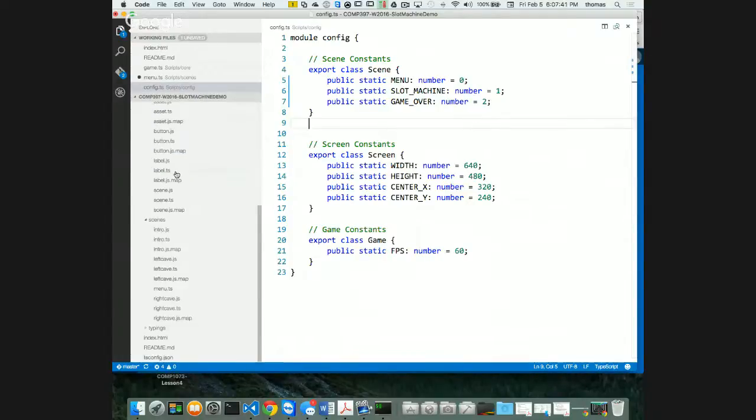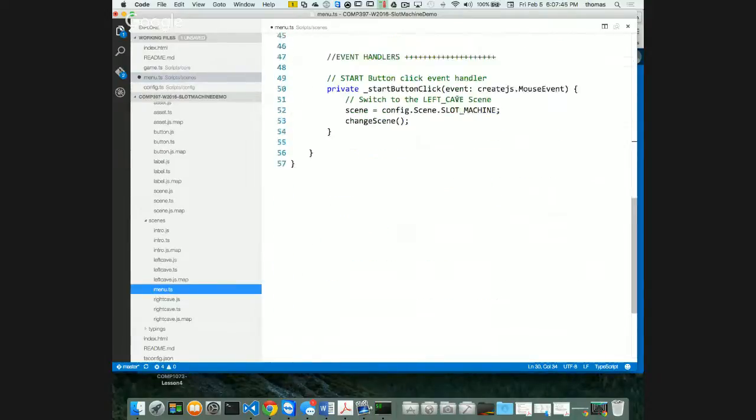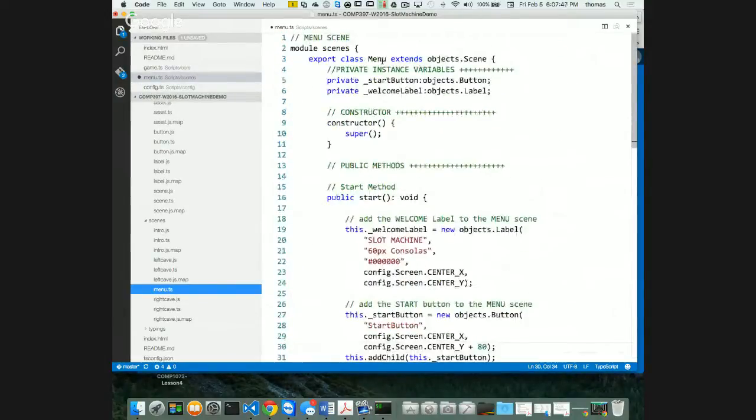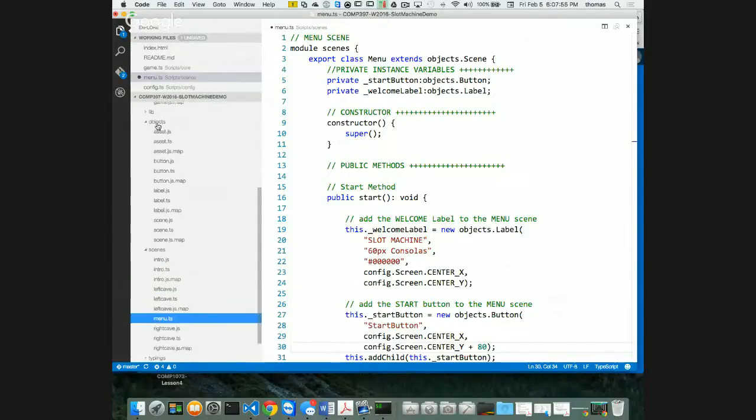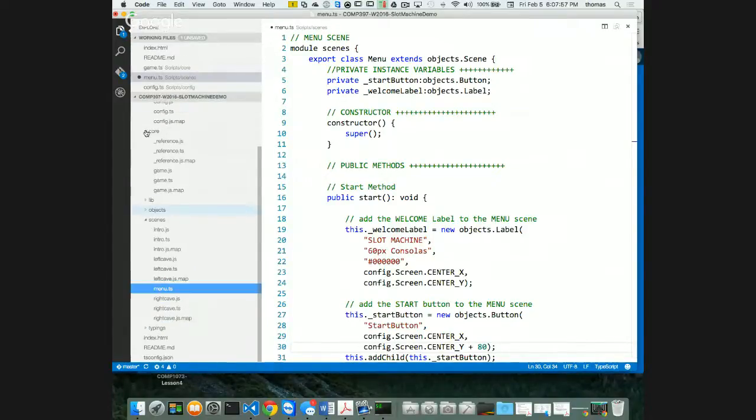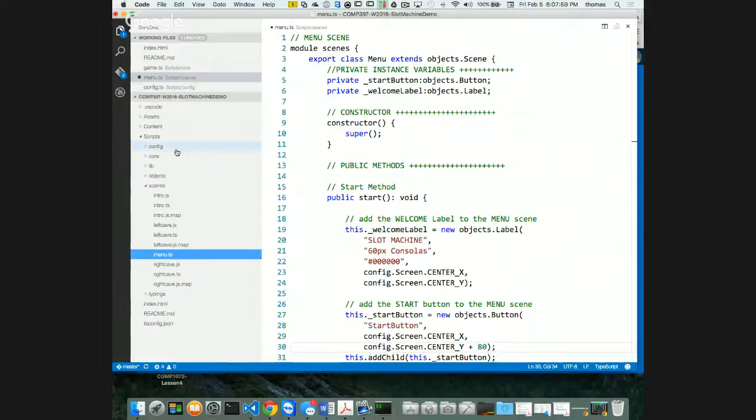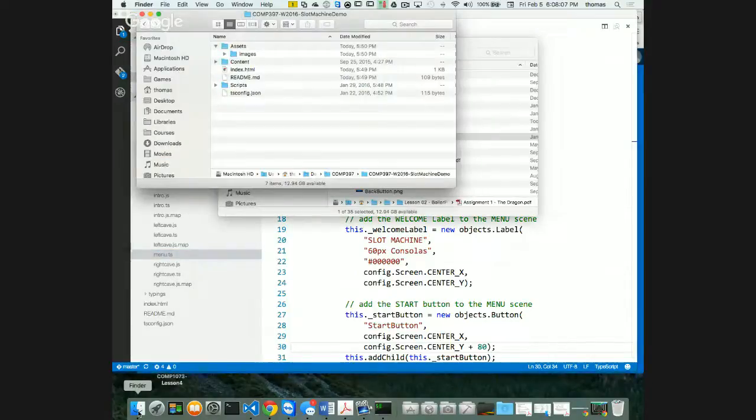Let's go back to my menu. Here's my menu.ts, and now my error is gone. This is great. I have to make some changes, though, in a second, so I can get rid of all the rest of this stuff. Let me show you what I'm talking about. In my hierarchy, I have my intro, my left cave, my right cave, and a bunch of files. I want to get rid of all those things here in the operating system.